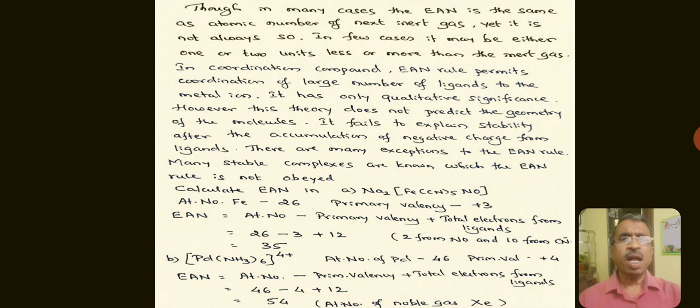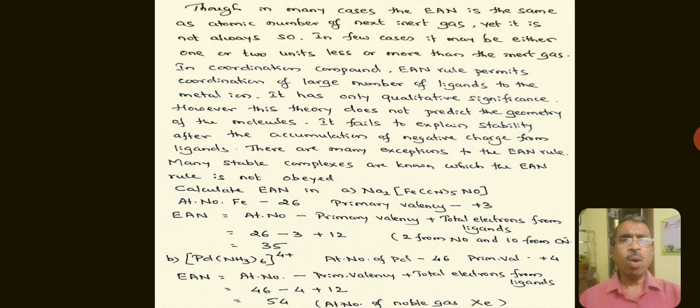Let us take an example: sodium hexacyano-nitrosyl ferrate 3. In this complex, iron is the central metal atom, atomic number 26, oxidation state of iron is plus 3, and 12 electrons are gained from the ligands. Therefore, EAN is equal to 26 minus 3 plus 12, which is equal to 35.